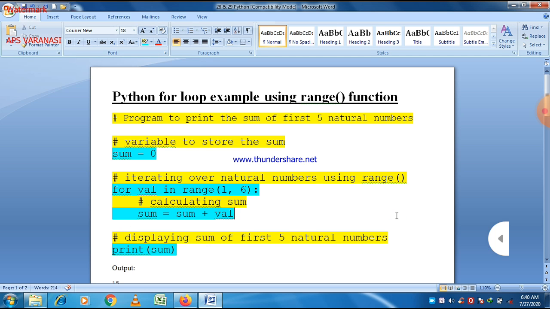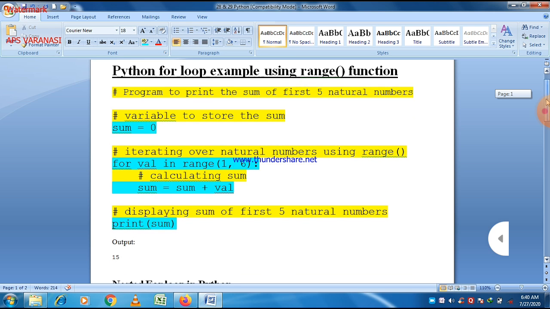These are the only 4 lines here, the rest are comments. You don't need to write comments in a program. Comments should be written on paper only, because they give you a clear-cut idea about what is going on there. And the answer is 15 when you want to find the sum of the first 5 natural numbers.